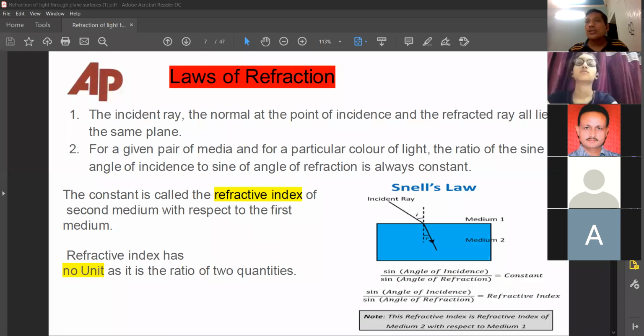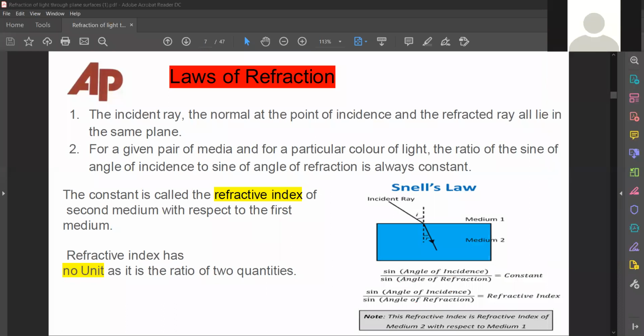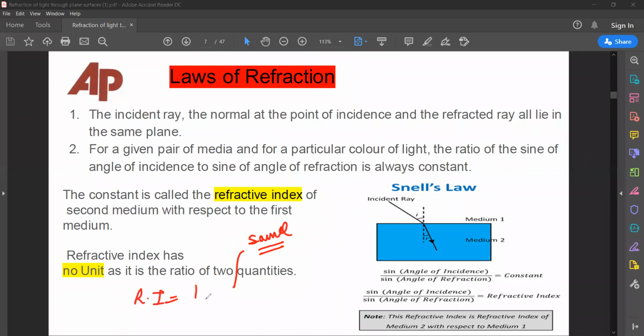This diagram or picture is depicting the same thing to you all. So I'm reading it from here. The constant is called the refractive index of the second medium with respect to the first medium. RI has no unit because it is a ratio of two same quantities. That means RI can be 1, it can be 3 upon 2, it can be 2 upon 3, it can be 4, whatever. But it will not be negative. Remember this, children. RI is never negative.